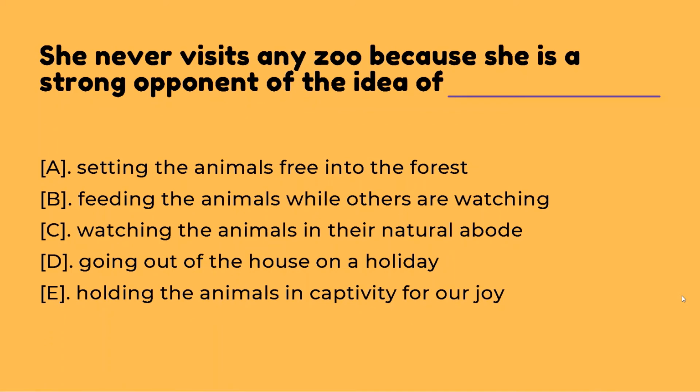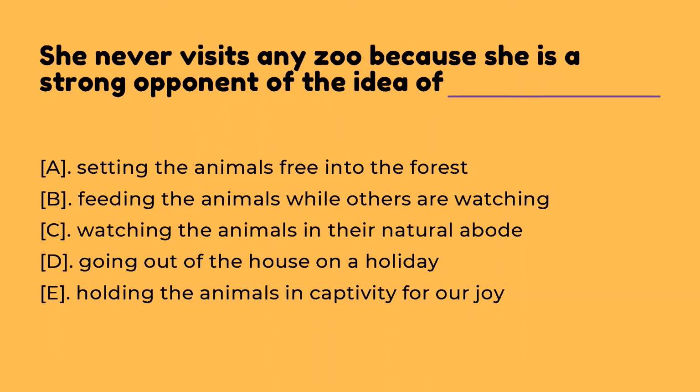Option D, she never visits any zoo because she's a strong opponent of the idea of going out of the house on a holiday. This does not make any sense either, because the zoo has been mentioned and that has to serve some purpose here. If it is not serving that purpose, this option does not look like a correct answer. Now option E, holding the animals in captivity for our joy.